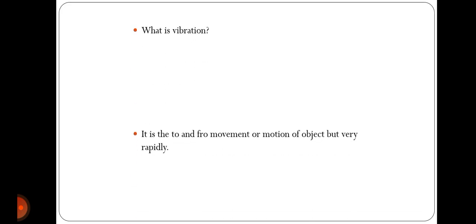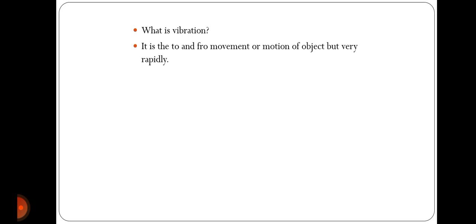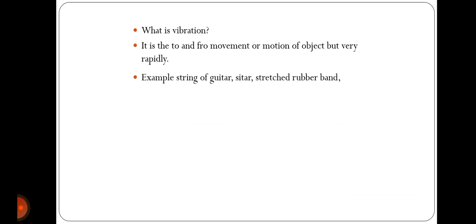What is vibration? It is the to and fro movement or motion of an object, but very rapidly. In simple terminology, we can say that a very fast movement forward or backward made by the object is called vibration.